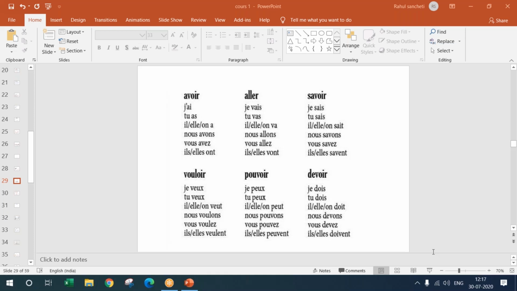Aller is an er ending verb, that is to go. But if you say that it's an er ending verb and I will conjugate it according to all the er ending verbs, there you will go wrong.